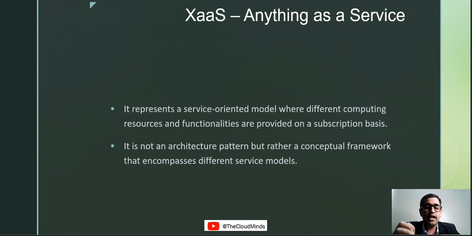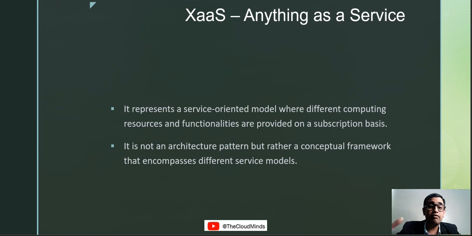Okay, so functionalities that are provided on a subscription basis. So this is like a pay-as-you-go model, or you can also use it as a subscription basis, guys. Right? Next, as it is already written here, it is not an architectural pattern.